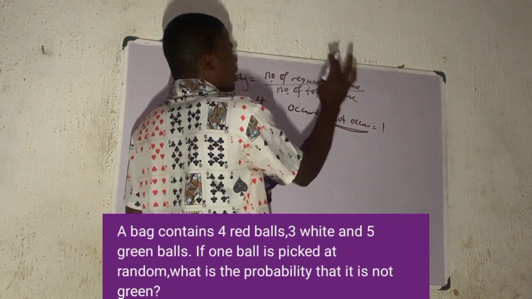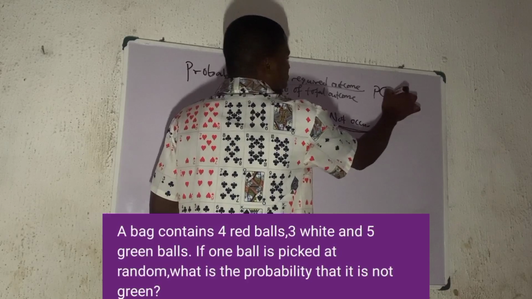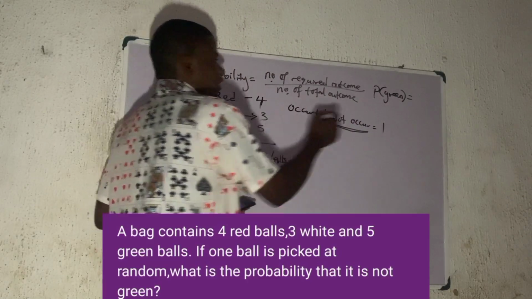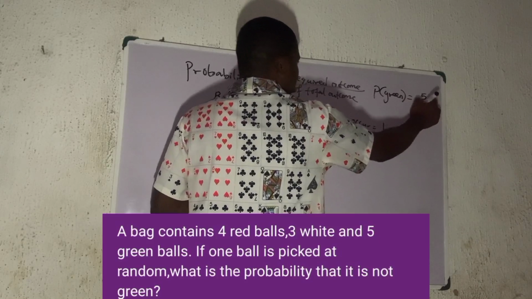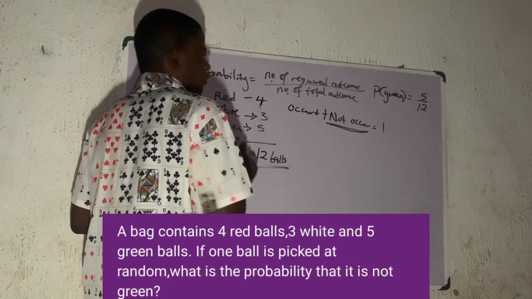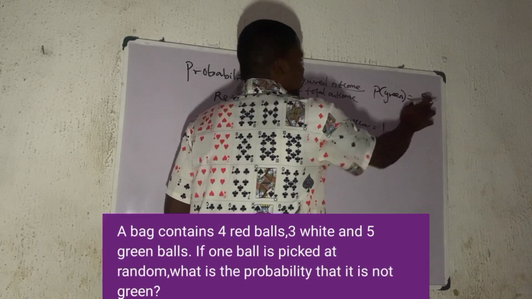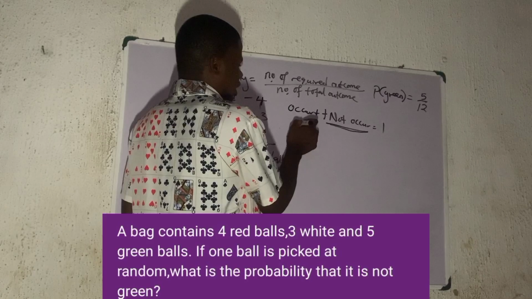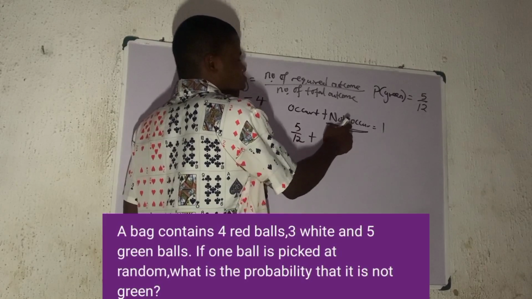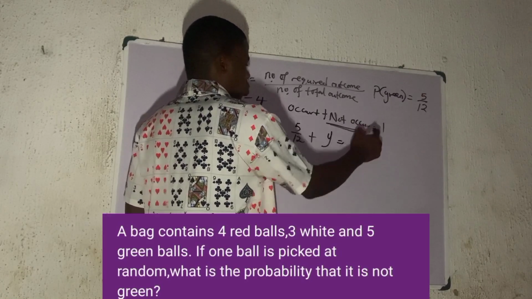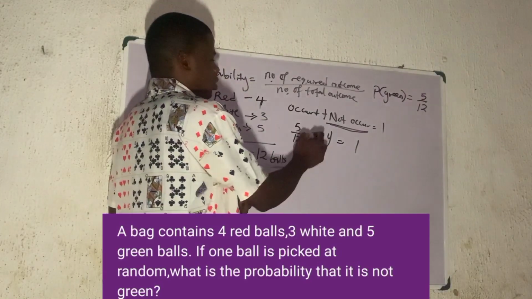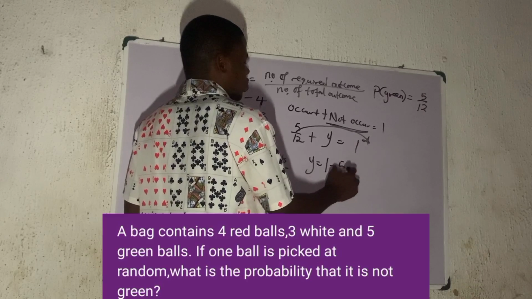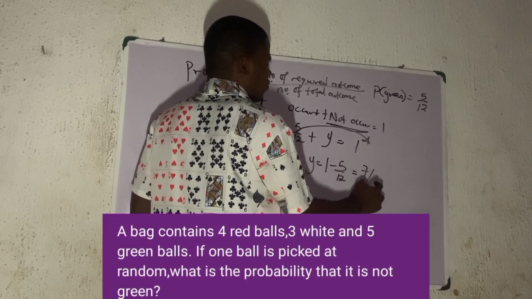So the probability of getting a green ball is the number of required outcomes, green, there are 5 in number, 5 all over how many balls? Number of total outcomes, 12. So the probability of me getting a green is 5 over 12. Now, the probability that it will occur, 5 over 12, plus the probability that it will not occur, which I'm looking for, y, equals 1. Does it make sense? So collect items, this should go over here. So I have y equals 1 minus 5 over 12, and that will give me 7 over 12.